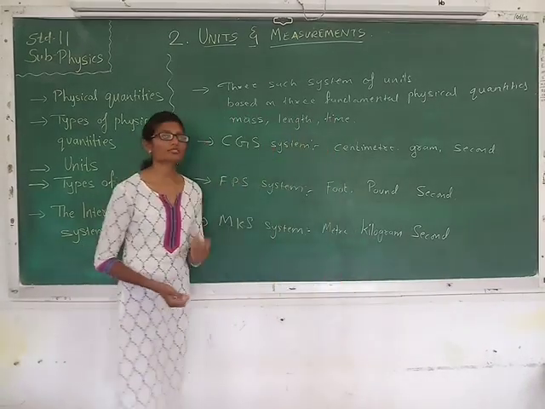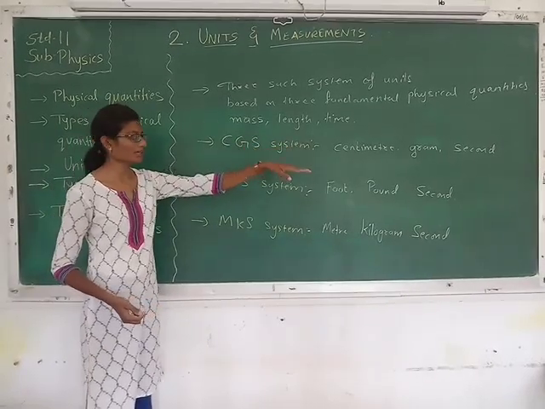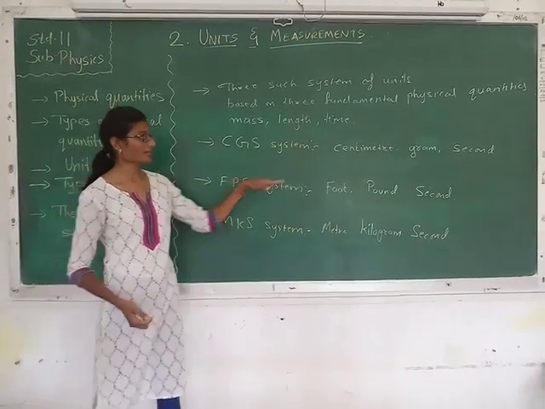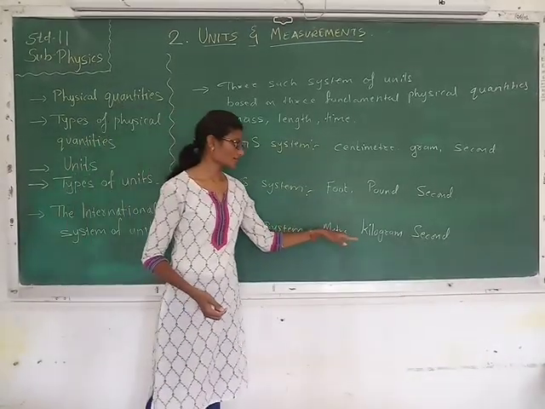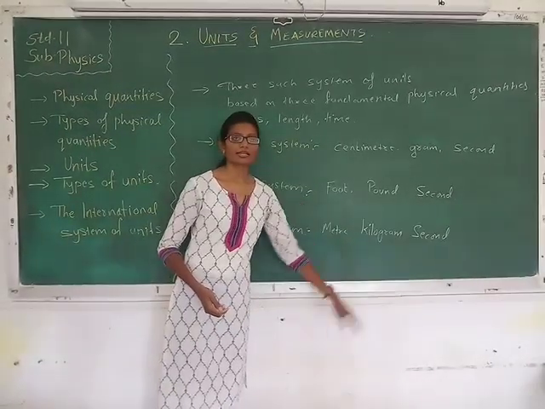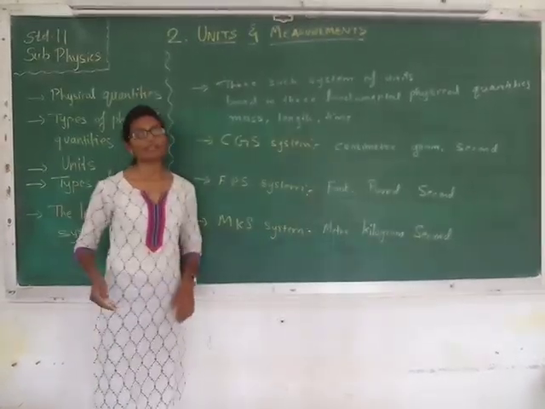So the three different systems of units are the CGS system, centimeter, gram and second; the FPS system, that is foot, pound and second; and the MKS system, that is meter, kilogram, second. These are three different systems of units. You may copy it down.